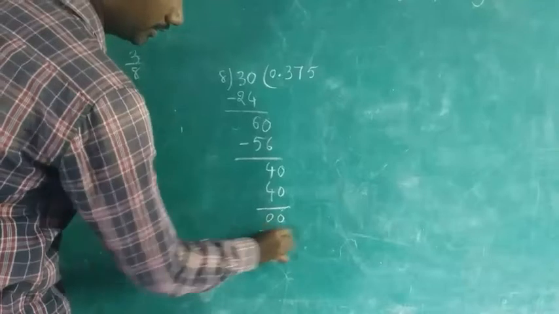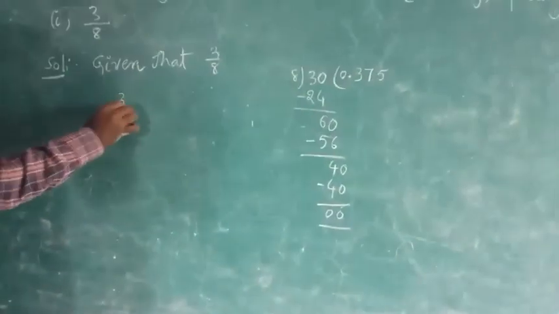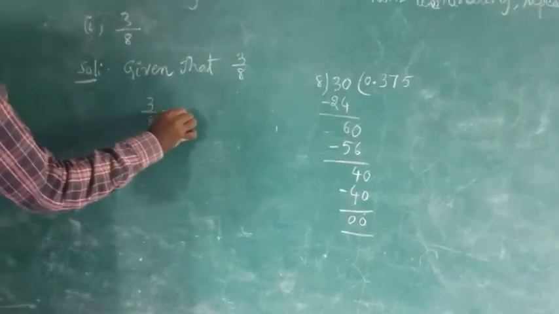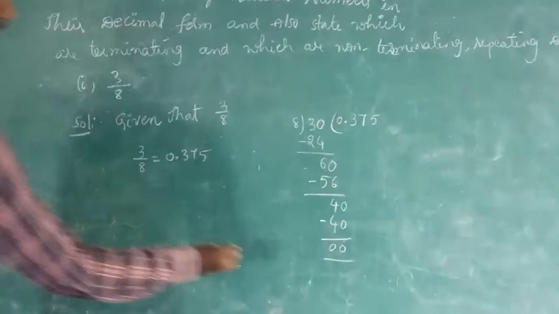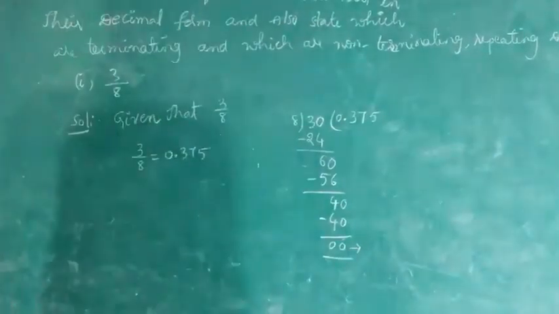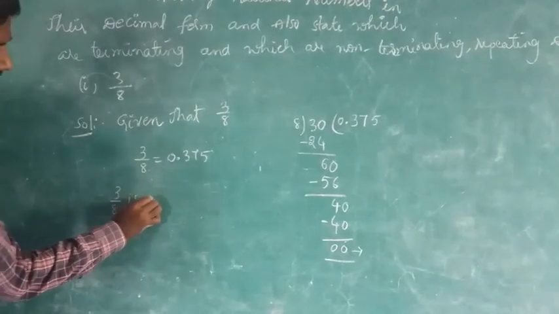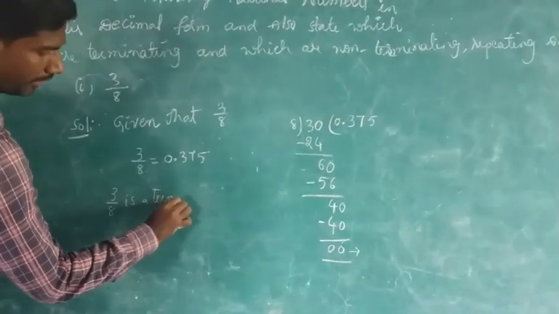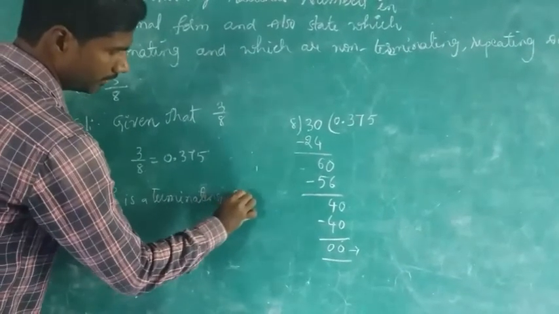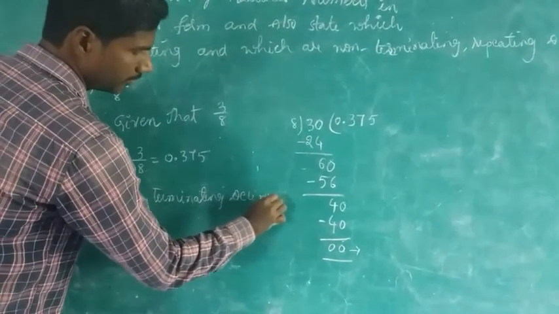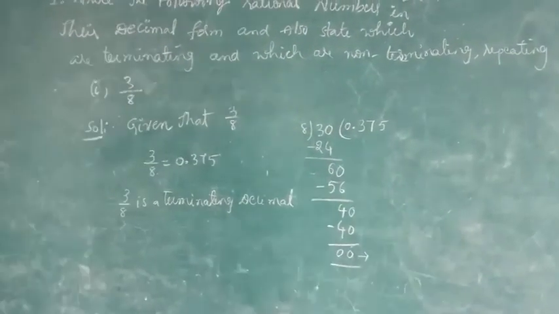The remainder is 0. So you can write 3/8 as 0.375. This is the remainder, you got 0, right? Then you can tell 3/8 is a terminating decimal.